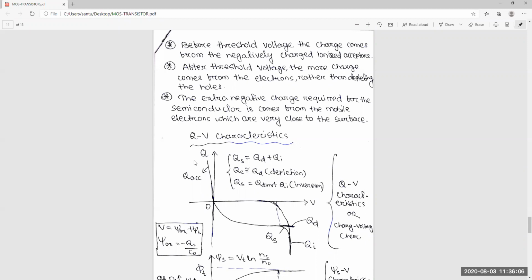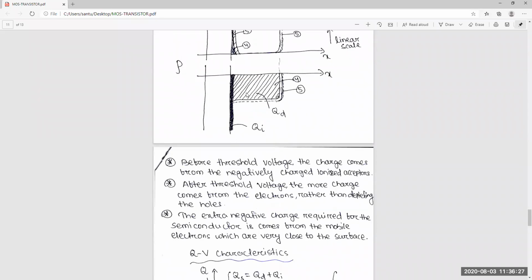Initially, first in the accumulation region. Yes, sir. Okay, when the supply voltage increases in the negative direction, that charge will increase. So that accumulation is in here, and here you can see QS is nothing but QD plus QI.